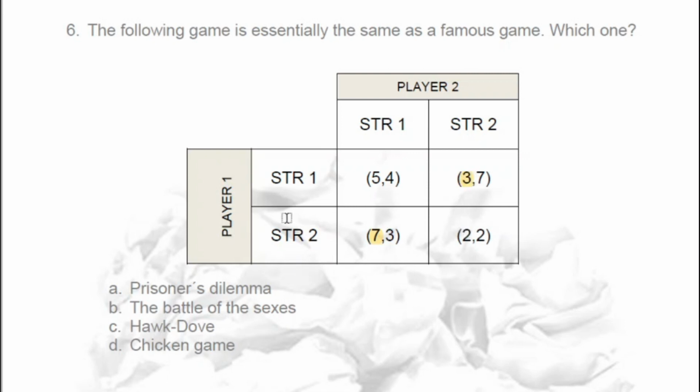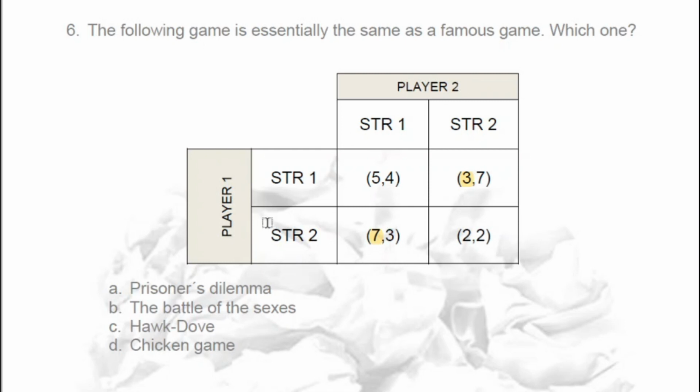Okay, what we can see now is that player 1 has no dominant strategy. Under one assumption, it chooses strategy 1, and under the other possibility for player 2, it chooses strategy 2. Okay, now let's suppose we are player 2.